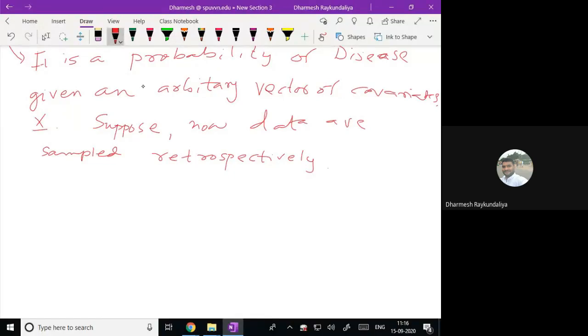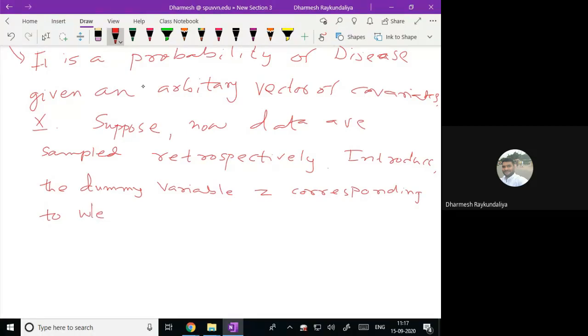Of course when you talk about retrospective sampling, you have to introduce one dummy variable Z, corresponding to whether or not an individual is sampled.